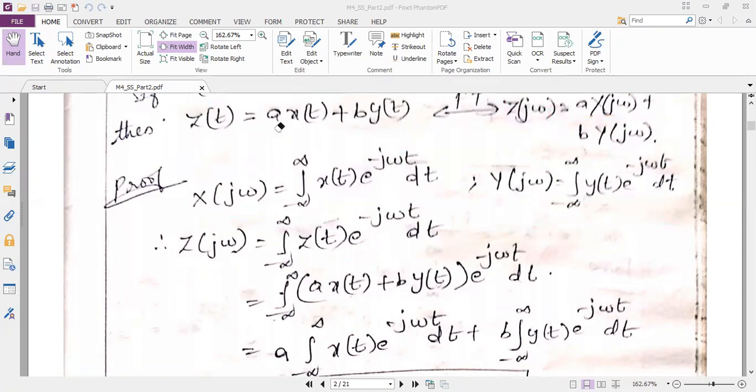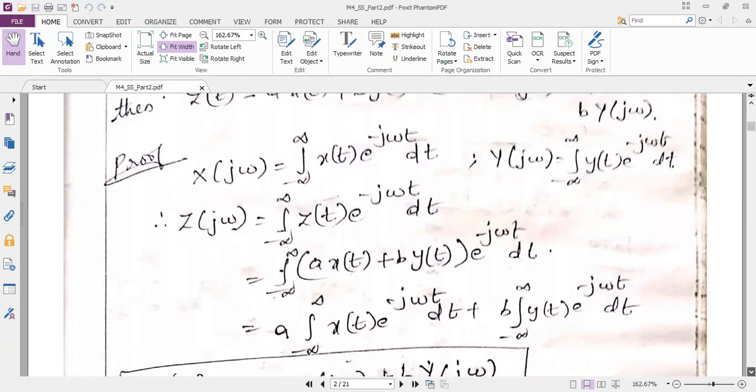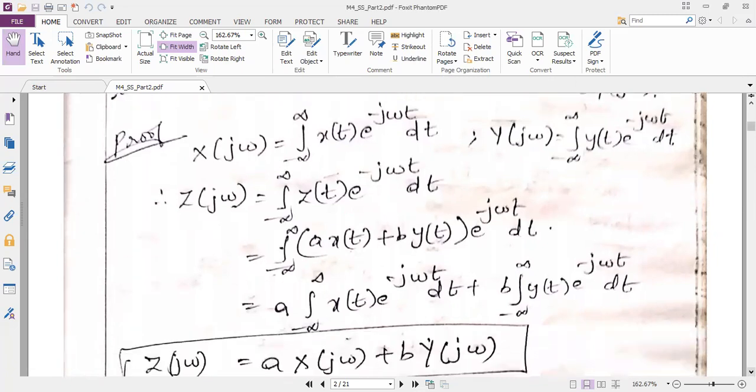In that, a can be moved outside. Similarly, the next term will be b into y of t e power minus j omega t dt with the integral. So b can be moved outside. So now you just think of this integral x of t e power minus j omega t dt, can be written as what?